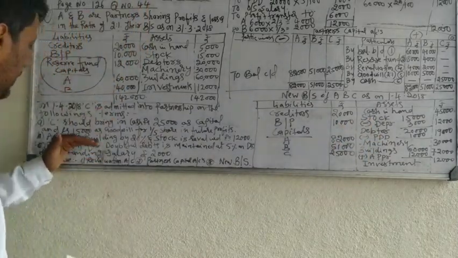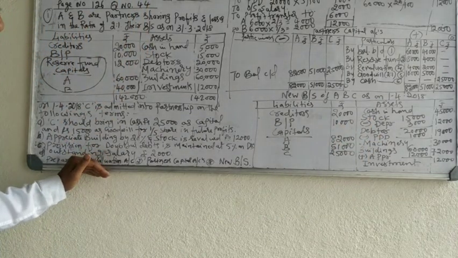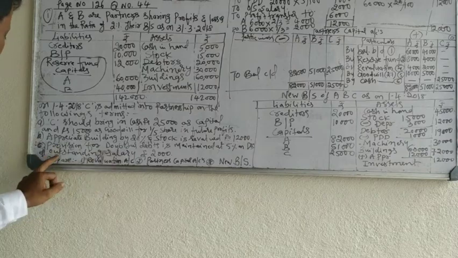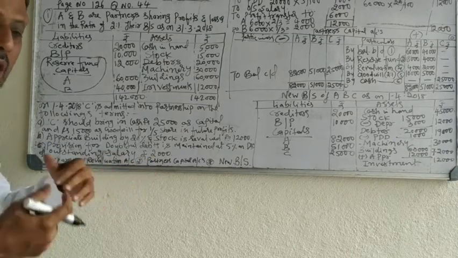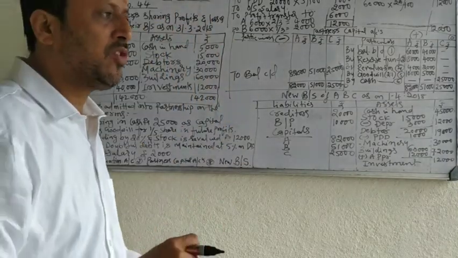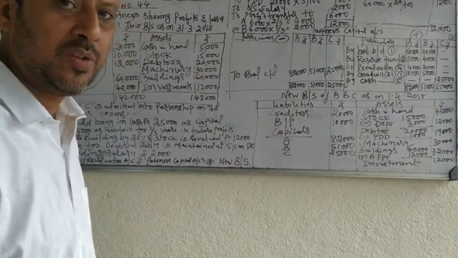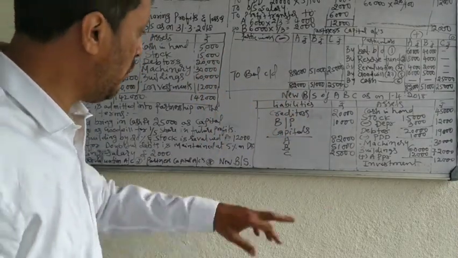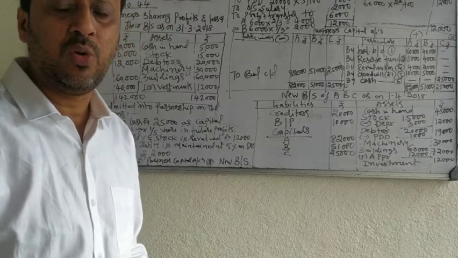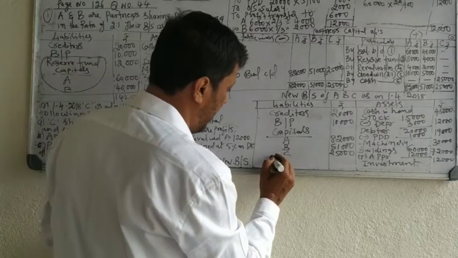Now you have to see the adjustment. Is there any outstanding liabilities or not? Outstanding salary. We have to pay salary. The firm has to pay salary, 2,000 rupees. That salary you have to show once again in the balance sheet because it is still outstanding. So outstanding salary.